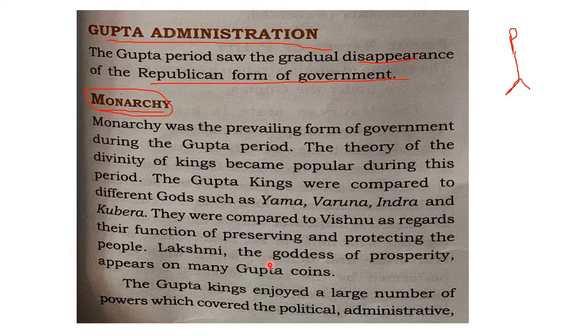That shows their monarchical attitude. That means how absolute powers are kept with them. The Gupta kings enjoyed a large number of powers which covered political and administrative wings. So, in day to day life, there will be political powers, also administrative powers, and Gupta kings kept all such powers with the emperor only. So, this shows how the administration was centralized. That means all administration decisions will come from only one person, that is the emperor.